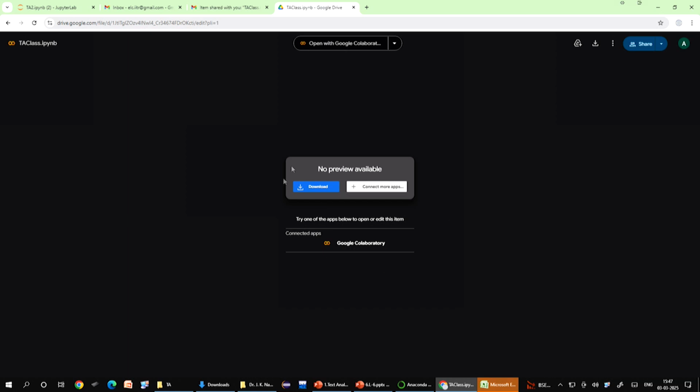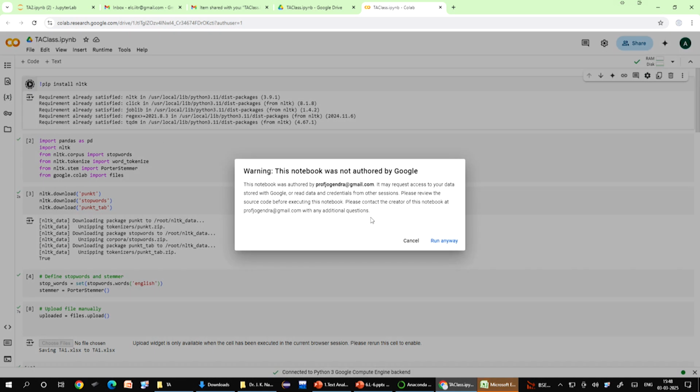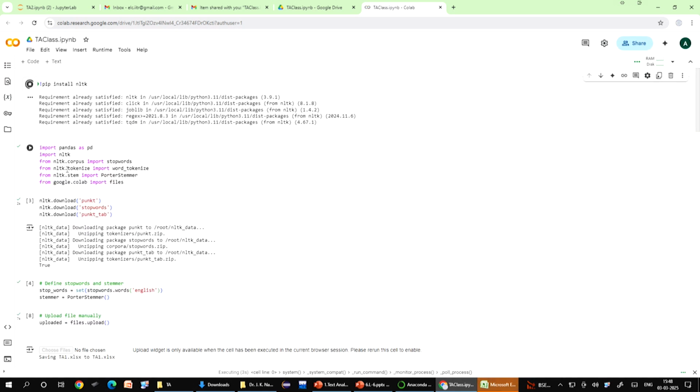What we will do is share this file with you, and once you open this file, this kind of a screen will be available to you. You go to this Google Colaboratory, and automatically when you open it, this is how the screen will look. It will take a second to run. The code has been shared with you, the link has been shared with you. Just open it up and then you have to run this file. When you run it, it will take some time.